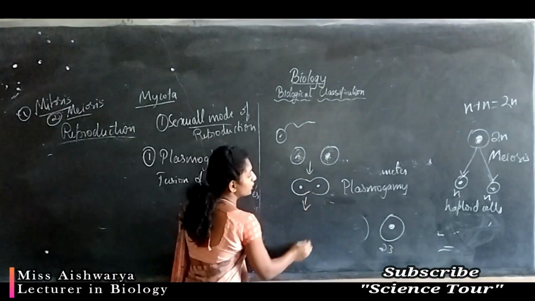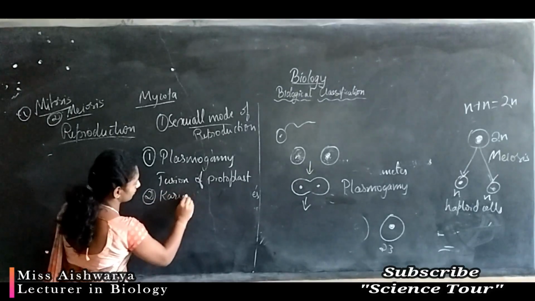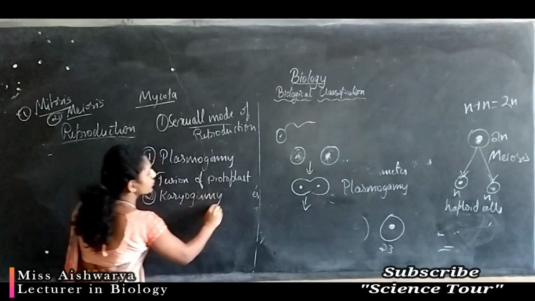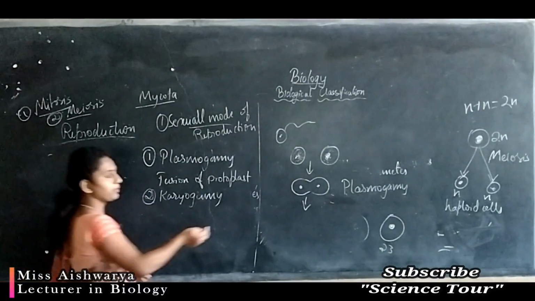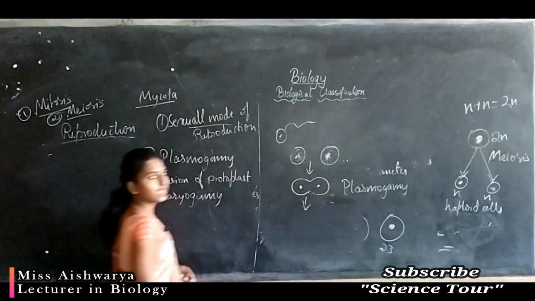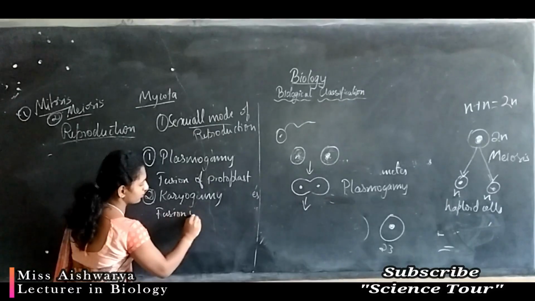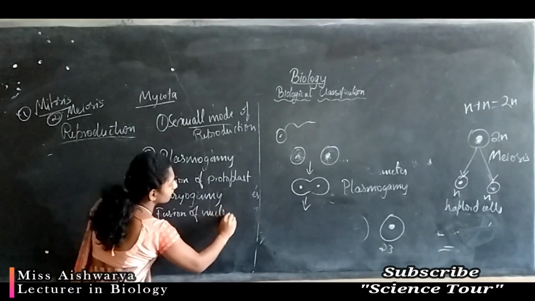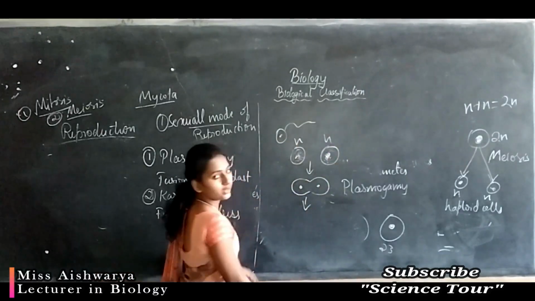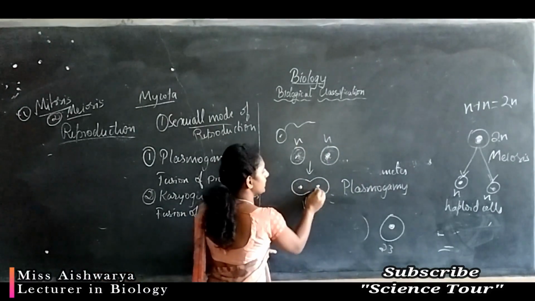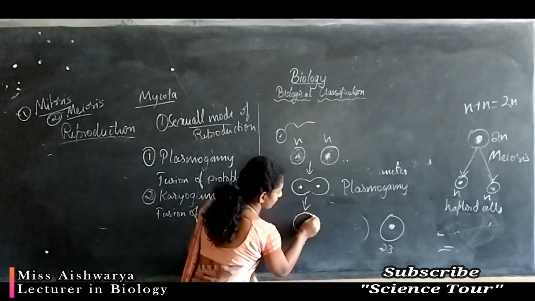The fusion of nuclei takes place. The fusion of nuclei of opposite gametes is called karyogamy, that is, fusion of nuclei. So here the cell contains these nuclei, and they fuse and form a single large structure.